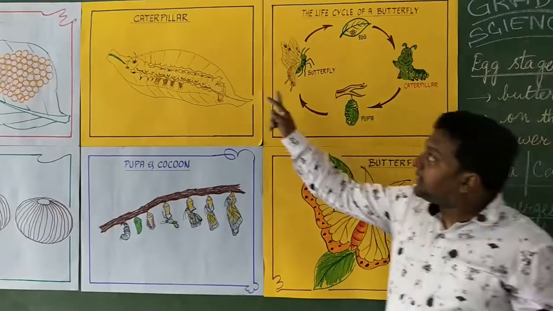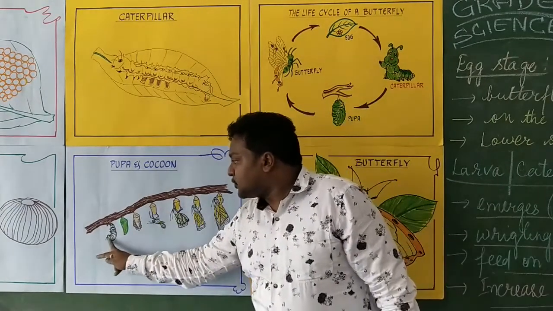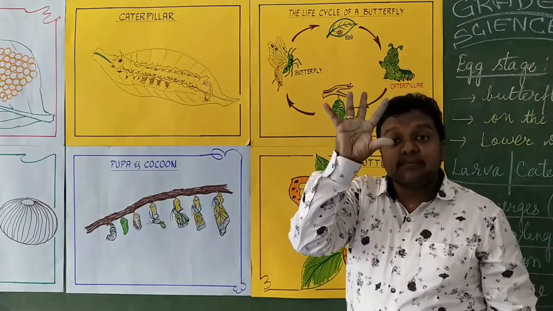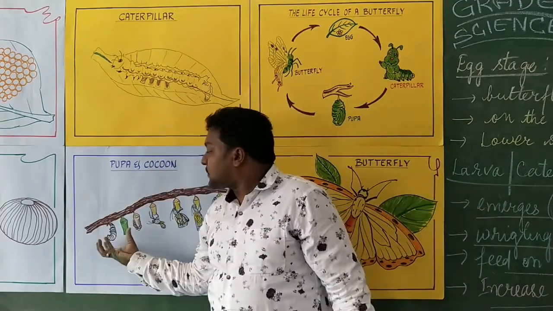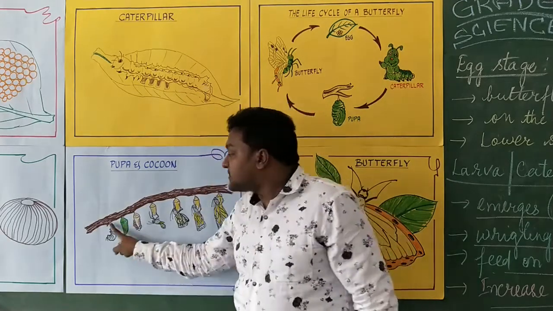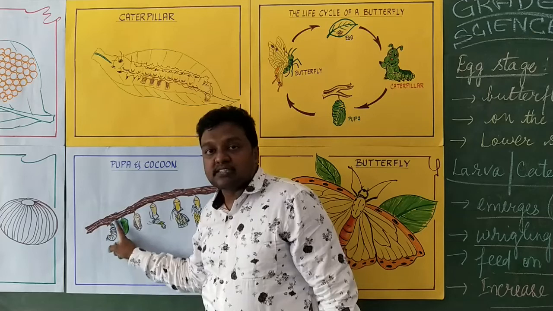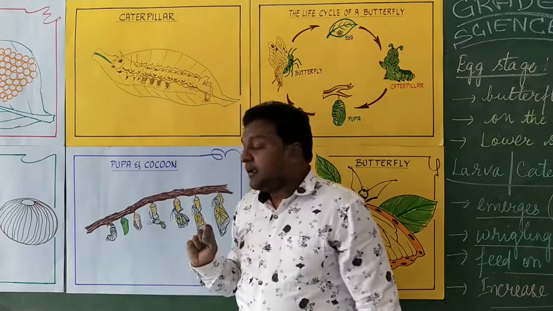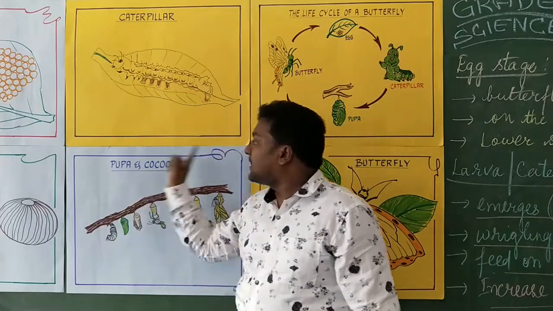So the caterpillar has come to the pupa. What is the pupa stage? When the caterpillar attains the maximum size, the size starts to constrict. Once the size constricts, it forms a circle. The size got reduced and it forms a round spherical structure. That spherical round structure we are calling the cocoon.